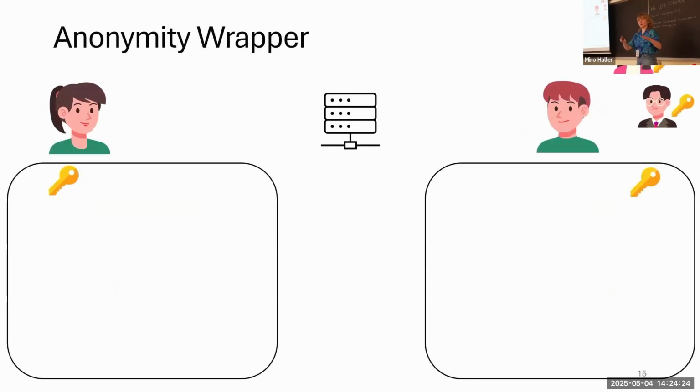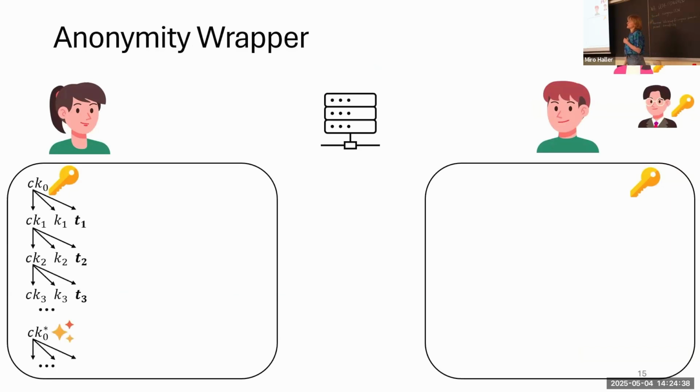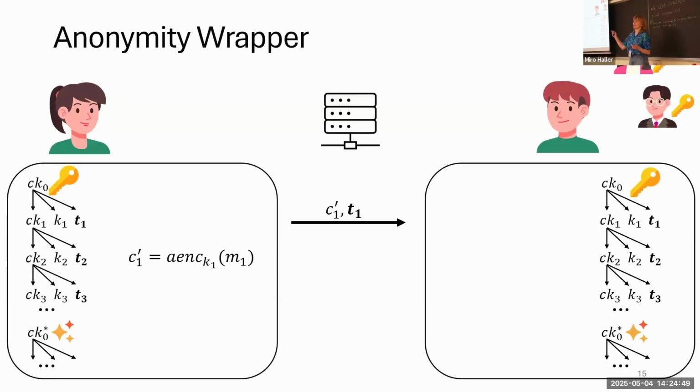Again, we build on top of some underlying messaging protocol which exchanges keys. So Alice and Bob start with the same key, and now Alice, again as before, derives the keys for each message, but what she also derives is, for each key, a pseudorandom looking tag. Yeah, that's all the magic. And then she can encrypt her ciphertext and just attach this tag to the ciphertext.